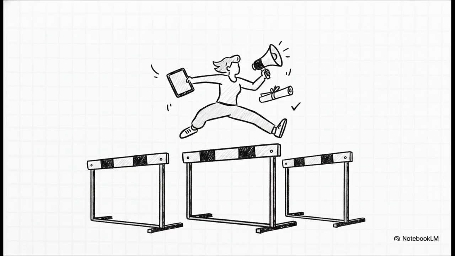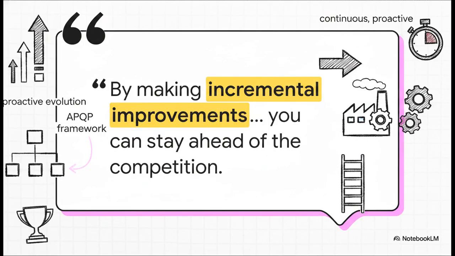But honestly, don't let this list intimidate you. With solid upfront planning, crystal clear communication across your cross-functional teams, and the utilization of digital APQP software and templates, you can easily leap over every single one of these hurdles. I want to leave you all with this really powerful thought from our source material. By making incremental improvements to the APQP checklist, you can stay ahead of the competition. It's all about continuous, proactive evolution.